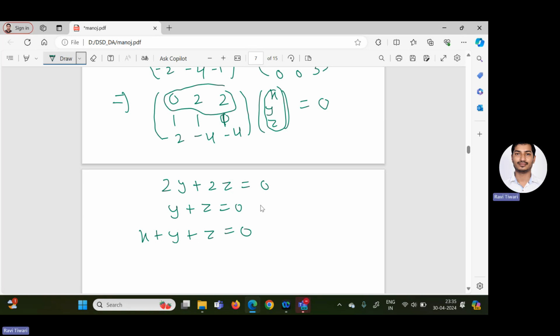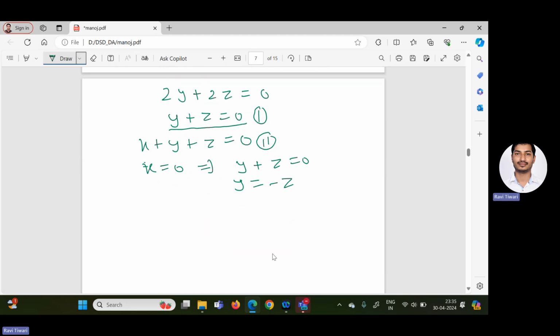And the third equation, I think we do not need to use, because we have the first and second equations. From the first equation, we can claim that y plus z value is 0. So from the second equation, x value is 0. If x equal to 0 and y plus z equal to 0, it means y equal to minus z. Let us assume that z equal to k, and then y equal to minus k.